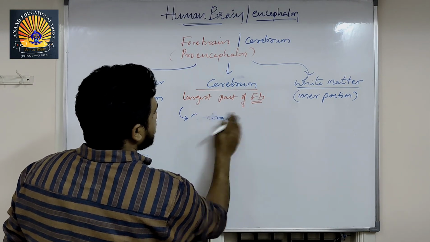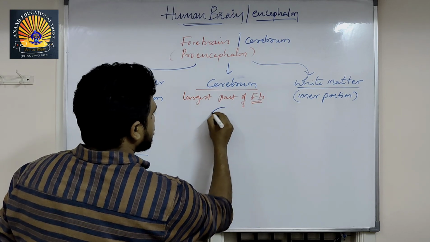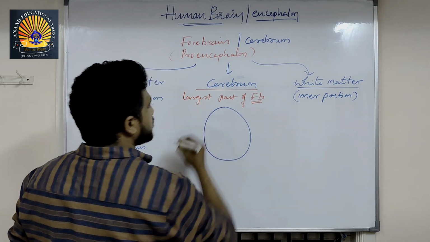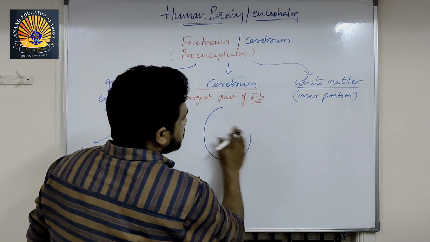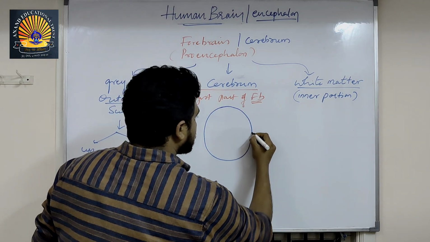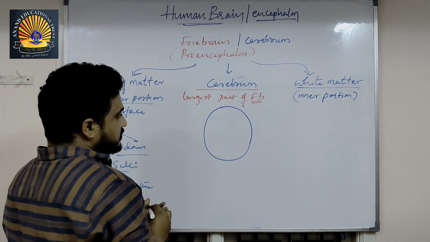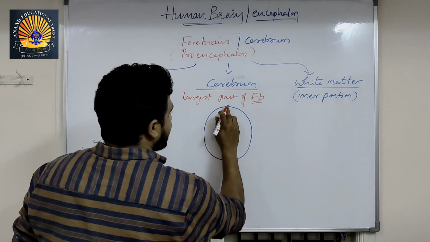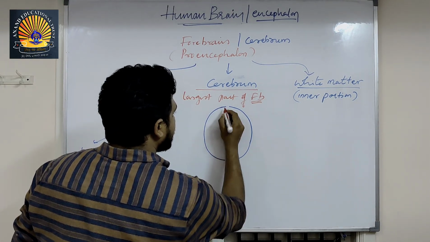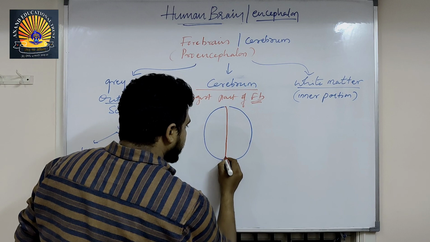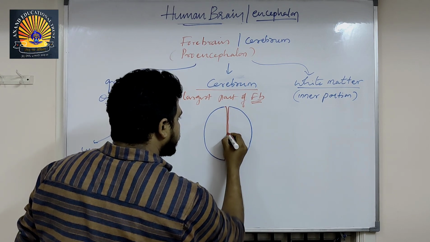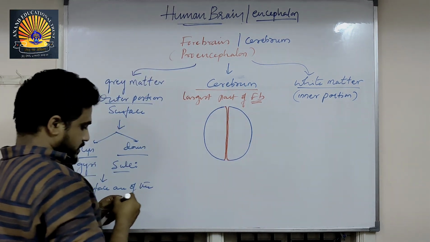cerebral hemispheres. Suppose this is the cerebrum, which is a sphere in shape, a round structure, and which is equally divided by a number of nerve bundles.